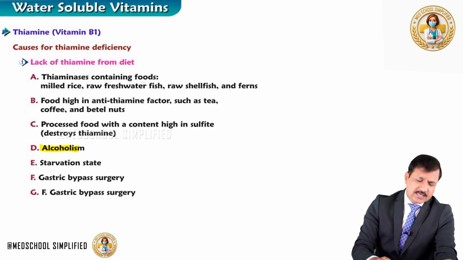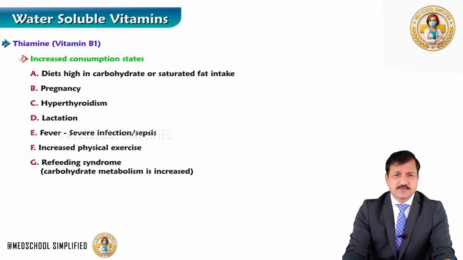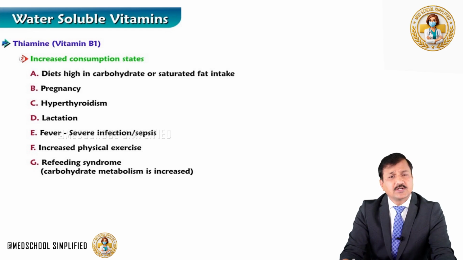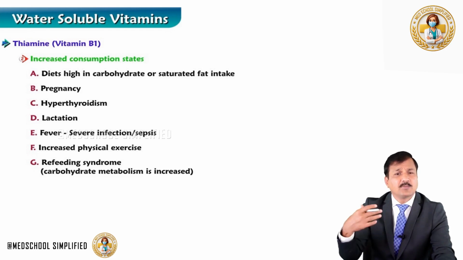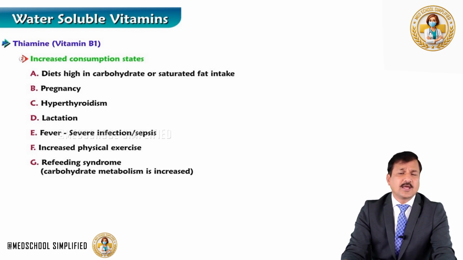Now, increased consumption states may lead a person into thiamine deficiency. What are the conditions for increased consumption states? Diets high in carbohydrate or saturated fat, where there is increased demand for thiamine pyrophosphate-requiring enzymes in metabolizing carbohydrate and saturated fat, may lead to decreased thiamine levels in the tissue.